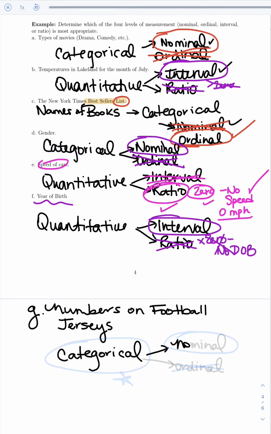Then you would have to say, well, is it nominal or ordinal? Well, can you rank one number, so player 4, and then you've got player 64 as 1, 2, 3, 4? It doesn't really make sense unless you put them in order, just going from least to greatest, which I guess you could, but it wouldn't have any meaning, really. So this could be argued, but I would say nominal, but this would be more of a question as to whether or not it's categorical or quantitative, and it's definitely categorical.